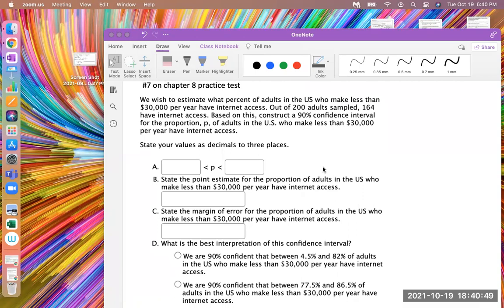Okay, so there's a lot of words that I kind of ignore. It's just too much for me. Like this whole "we wish to estimate the percent of adults who make less than $30,000", I don't care. You want to estimate some percent, which is a proportion, right?